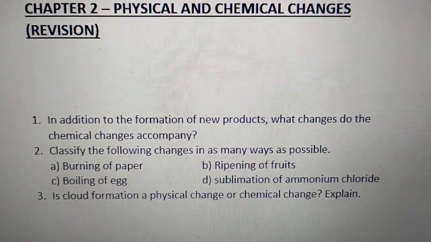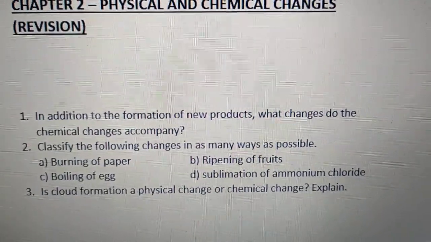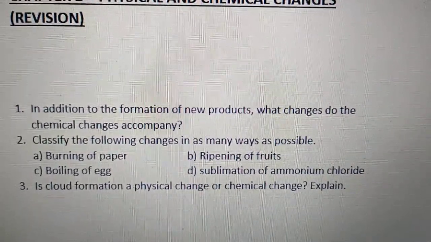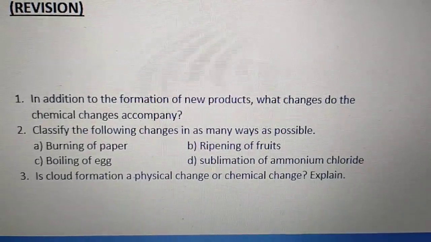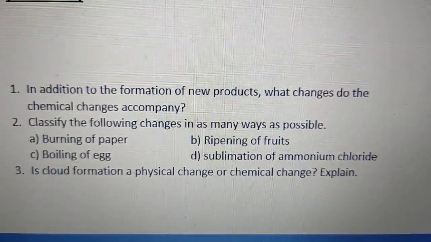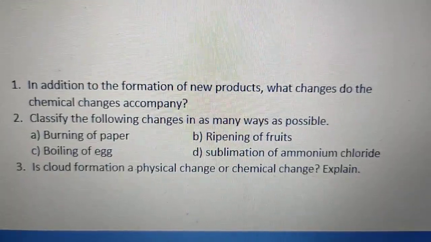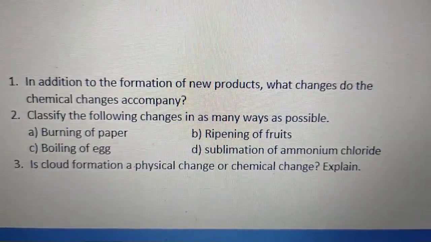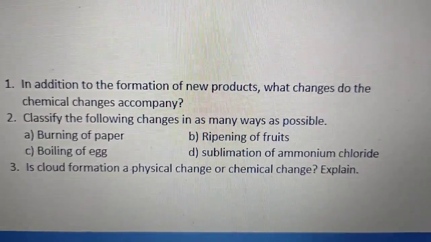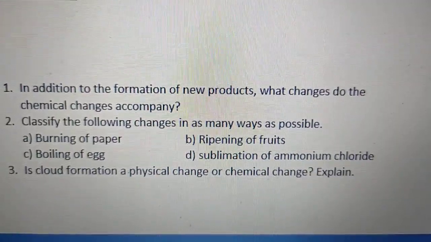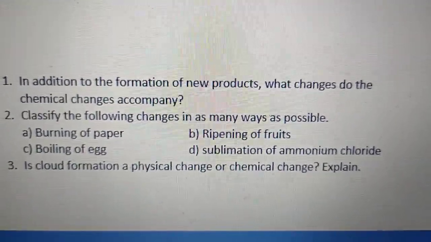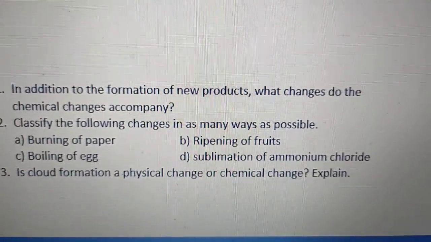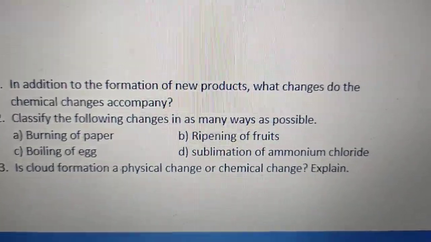Now in question number 2, I think you can solve this question. Classify the following changes in as many ways as possible. For example, burning of paper is an irreversible change. Then it is a chemical change. Like that only. Ripening of fruits is a desirable change, a chemical change. Then you can discuss exothermic, endothermic, and in as many ways as possible. You classify these examples as changes.